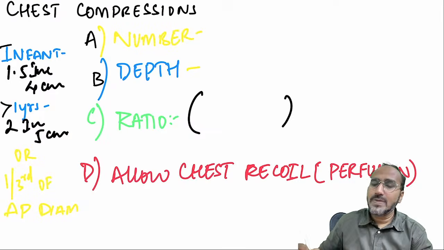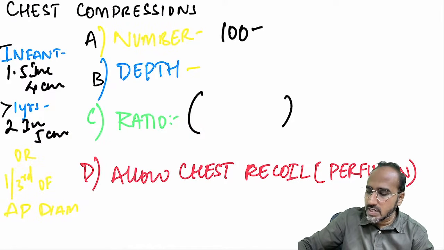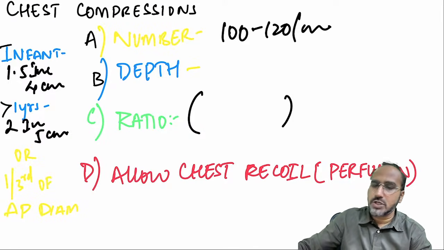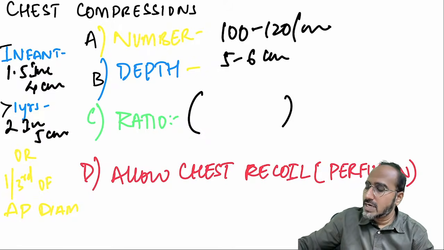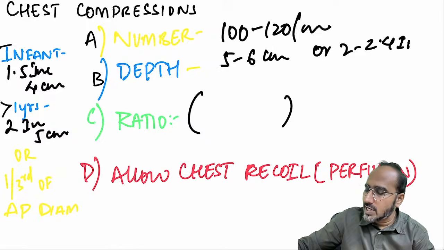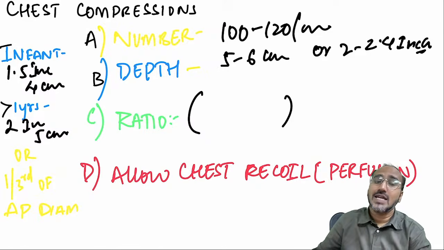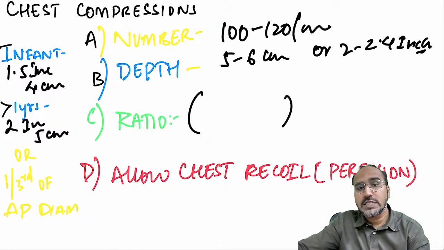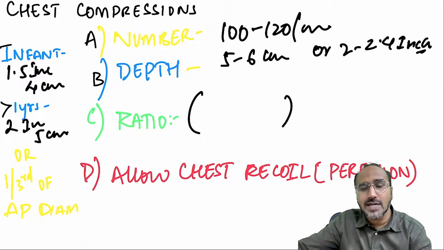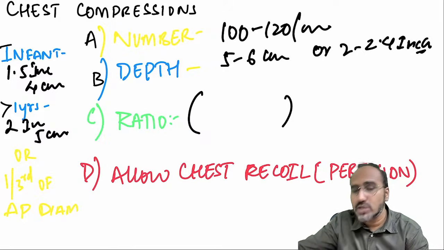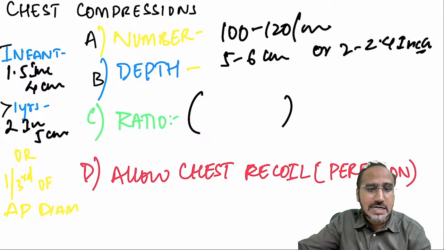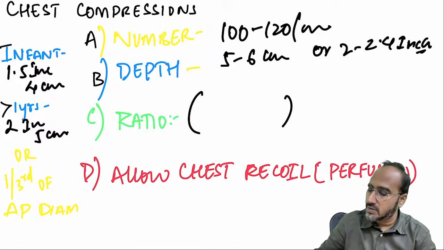So compressions, how many compressions should be given, guys? Very important. 100 to 120 per minute should be given. Depth of compression should be what? 5 to 6 centimeters or 2 to 2.4 inches in adults. Very, very important. If it is an infant, 1.5 inches or 4 centimeters. If it is a pediatric case, 2 inches or 5 centimeters. Or in pediatric cases who are more than 1 year, you can go for 1/3 of the anterior posterior diameter of the chest.